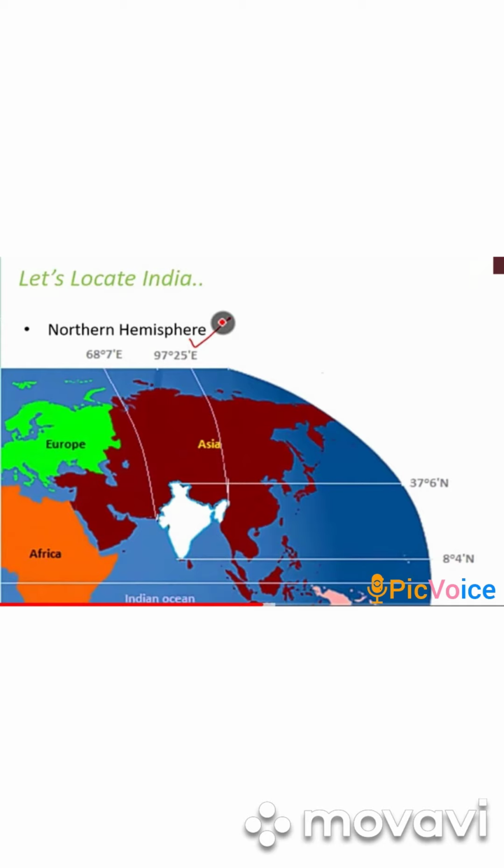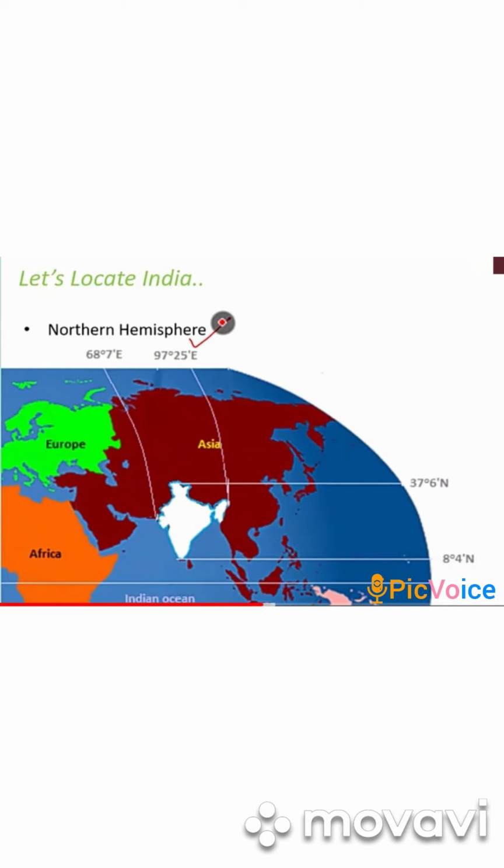This I have explained to you. As you can see in the picture, from the prime meridian, the western boundary of India starts at 68 degrees 7 minutes east, and its eastern boundary ends at 97 degrees 25 minutes east.